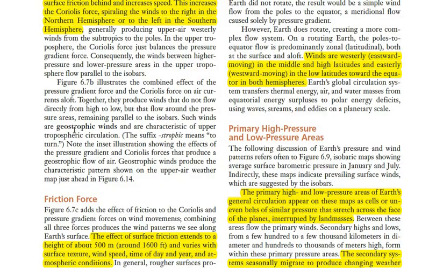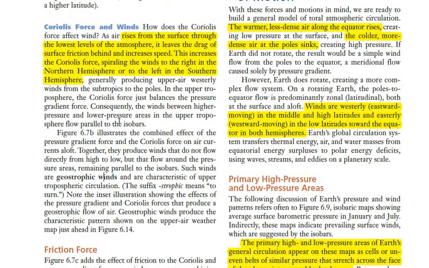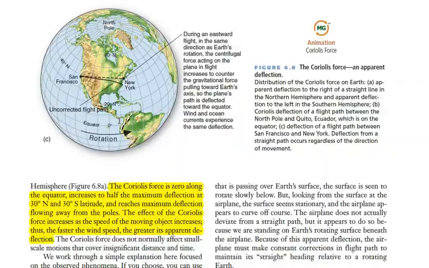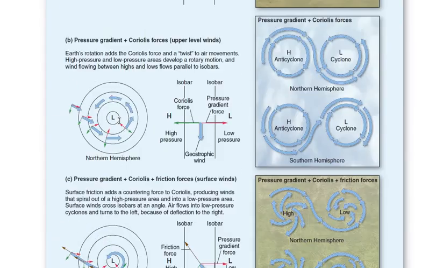Now there is a special terminology, which is the geostrophic wind. These are the winds which move parallel to the isobars. Generally the wind moves across the isobars, but geostrophic winds move parallel to the isobars, as you can see in this illustration here.